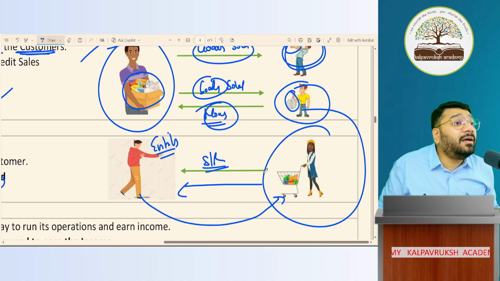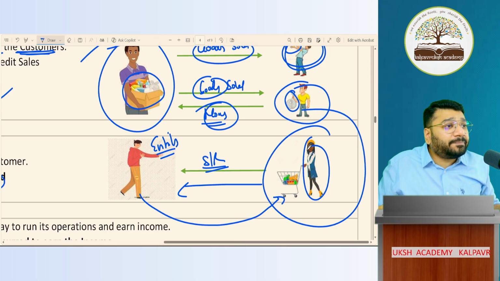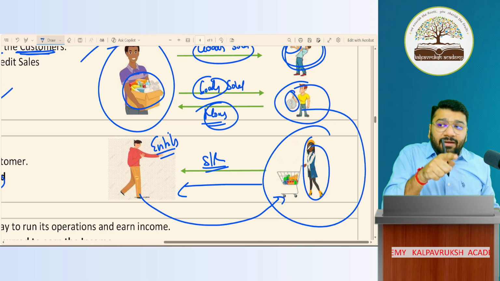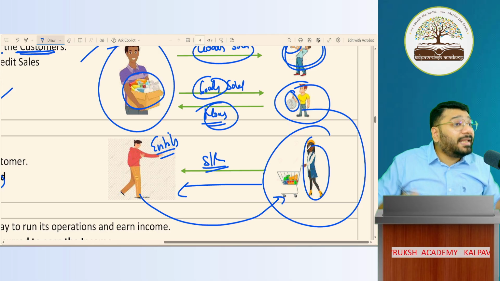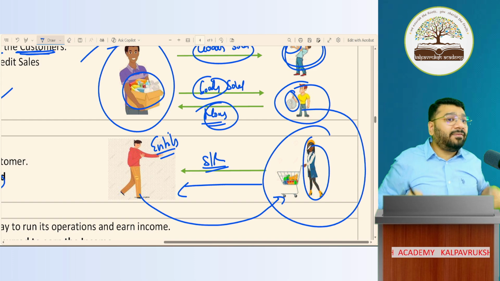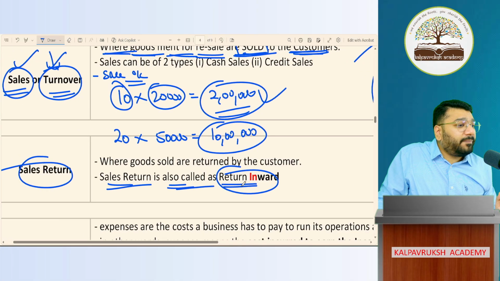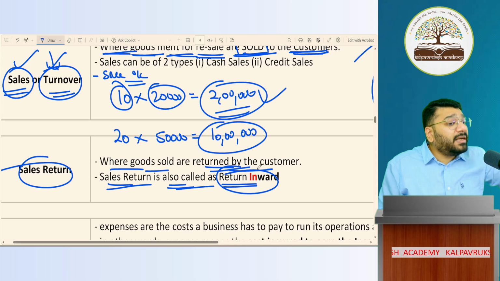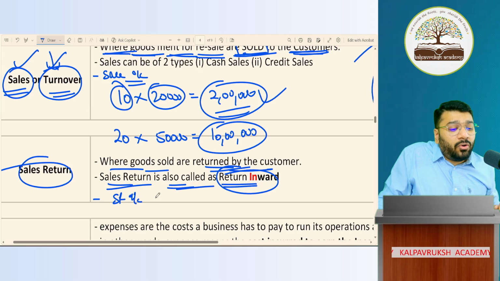Also called as return inward. What is it called as? Return inward. Now she came here to return the product. Now upon returning the product, is the goods coming inside the business or going out? Coming inside the business. Hence it is called as return inward. Got it? Not got it? So sales return are also called as return inward. When goods sold to the customer are returned by the customer, it is called as sales return. Sales return is also called as return inward. Now this will be recorded in which account? Sales return account or return inward account. Got it? Not got it?